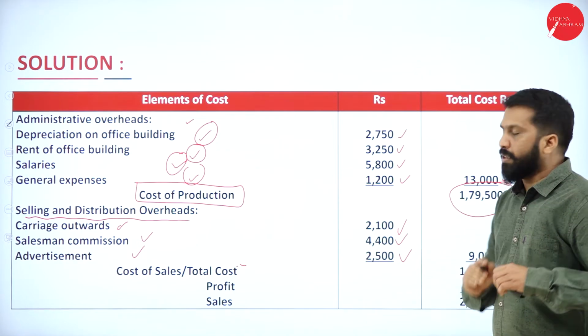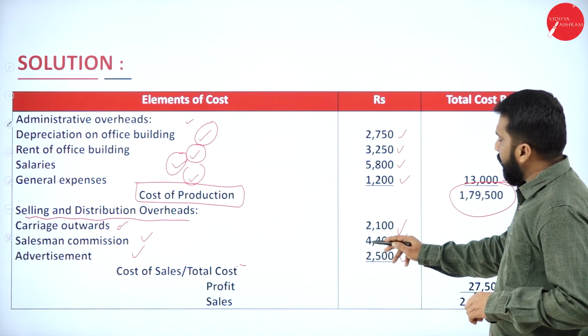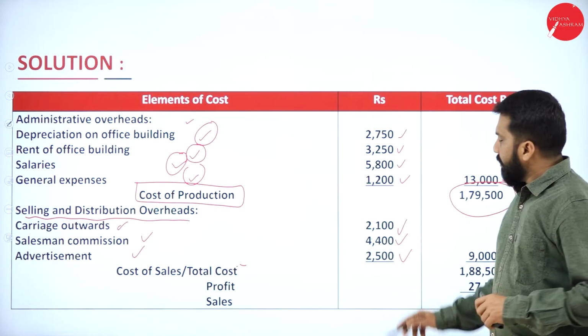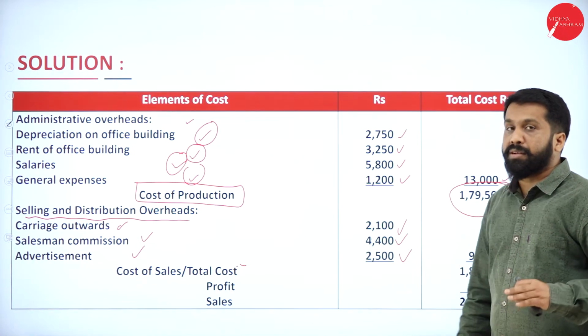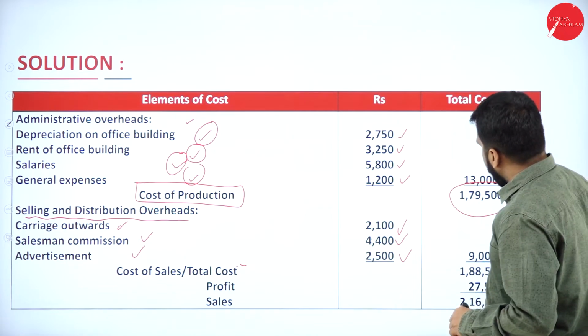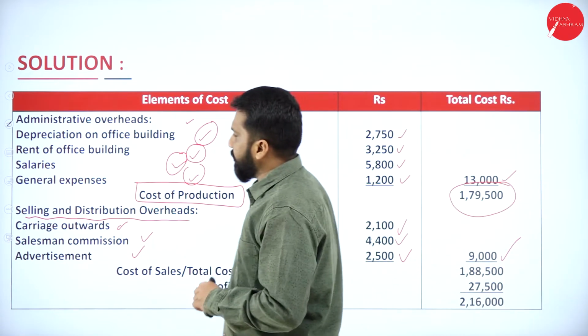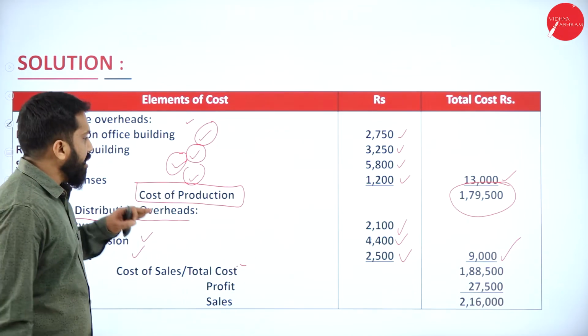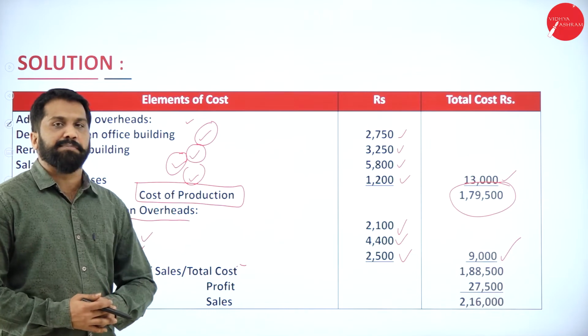Add everything. What is your total? You will get almost 4 plus 2, 6 plus 2, 8,000. If you add all the numbers, it will come around 9,000. So you got 9,000 as your selling and distribution expenses. Hope you understood. This is all about your expenses.